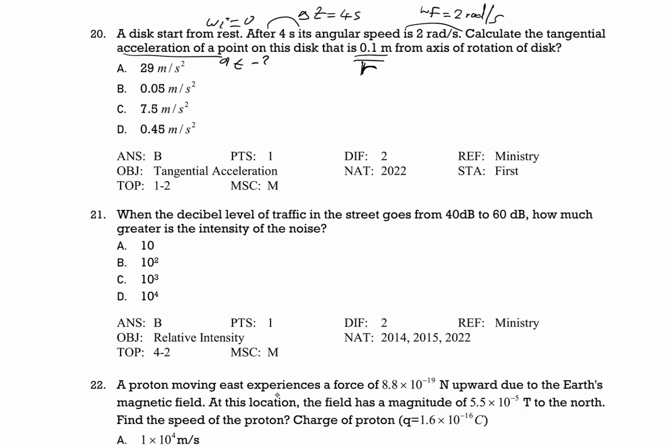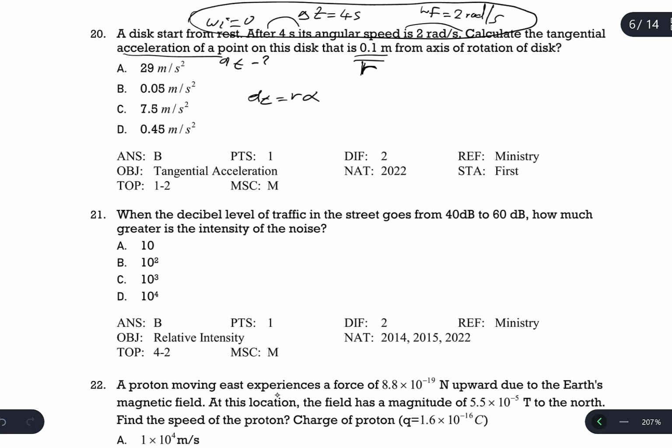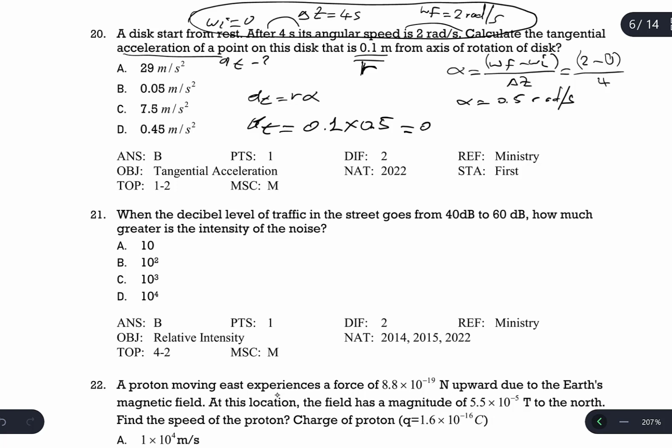To calculate AT, I need to know what alpha is, because AT is equal to R times alpha. Alpha can be calculated from what is given here. Alpha is equal to omega final minus omega initial divided by delta t. So omega final is 2, initial is 0, divided by 4. Alpha is going to be 0.5 radian per second squared. AT is going to be R times alpha. R is 0.1, alpha is 0.5. When we multiply them, the answer is going to be 0.05 meter per second squared. B is the correct answer.